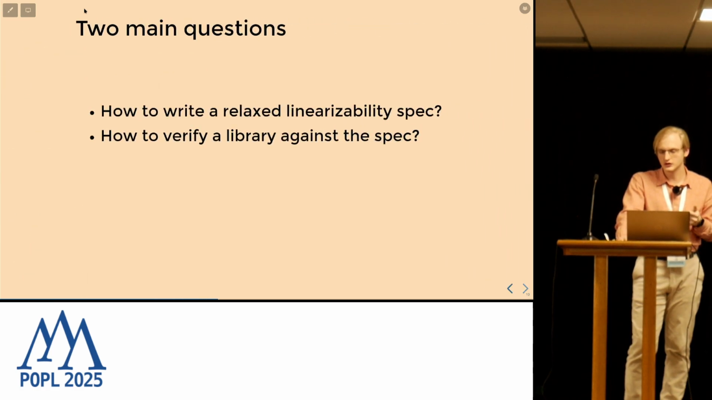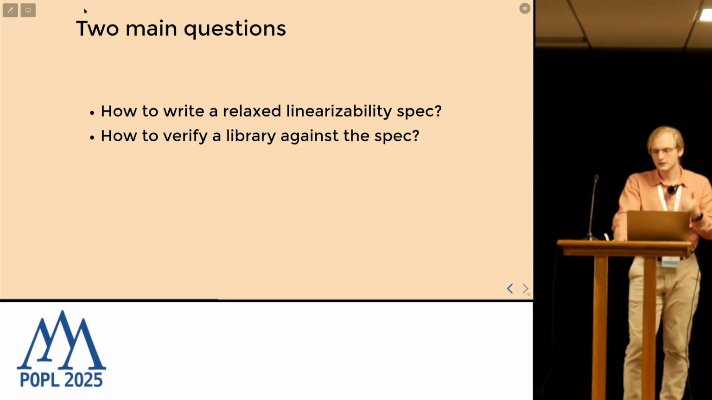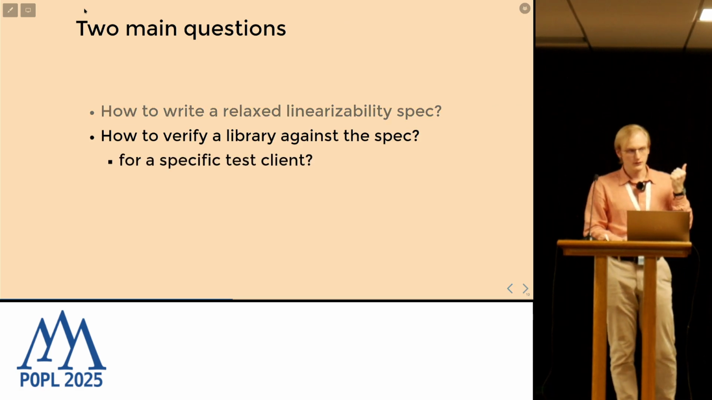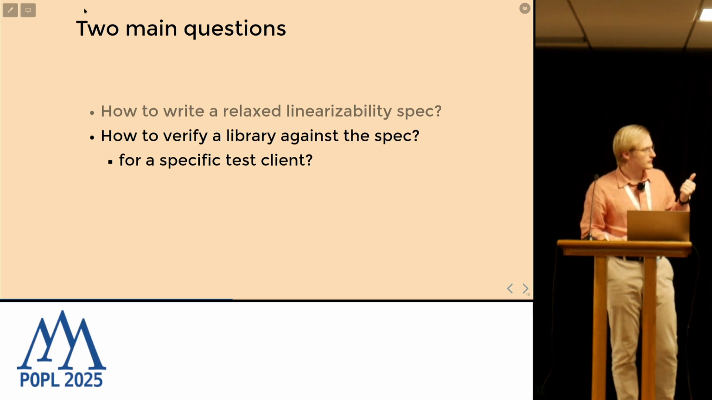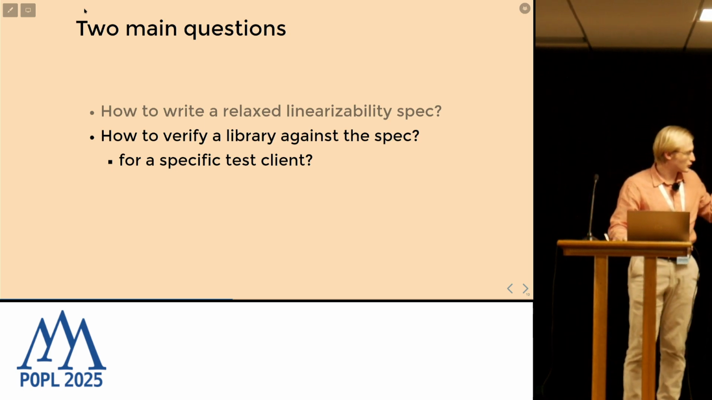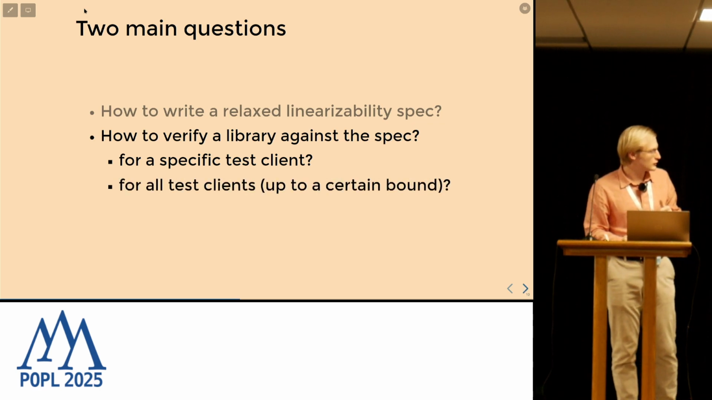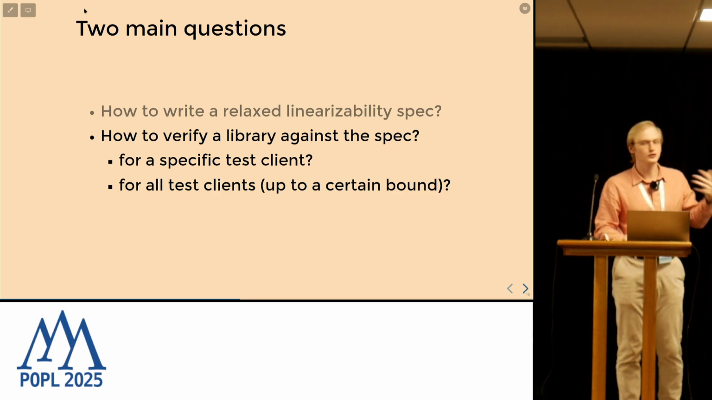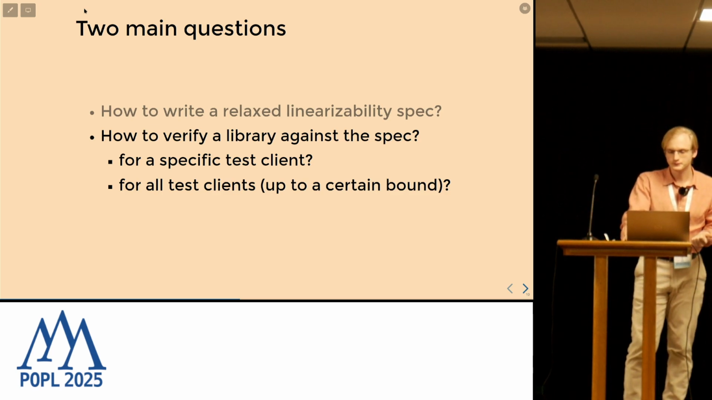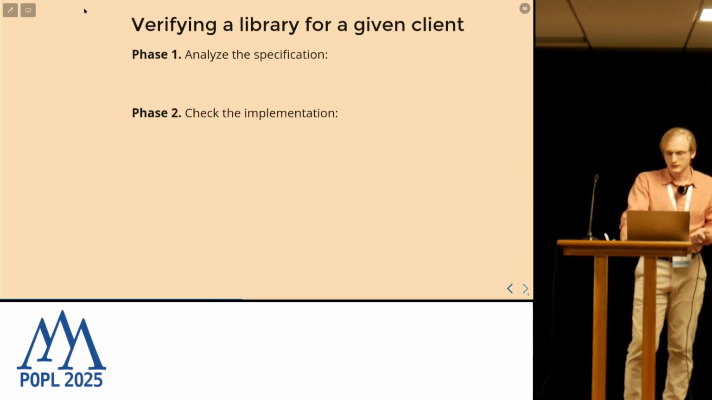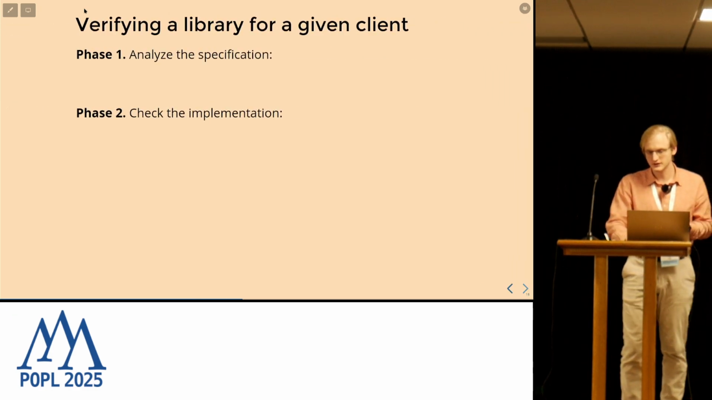Then let's try to verify the implementation against it. We split this question in two. First, we will try to verify our implementation against one test, and then try to solve the bigger problem: how to check exhaustively all possible tests. So for one given test, our